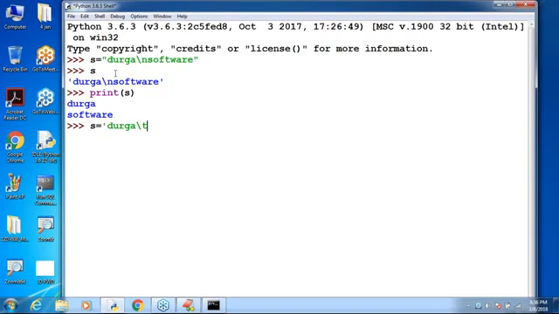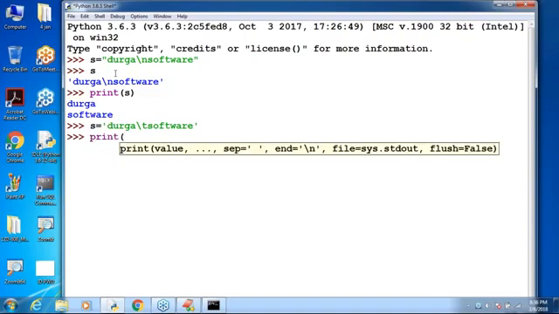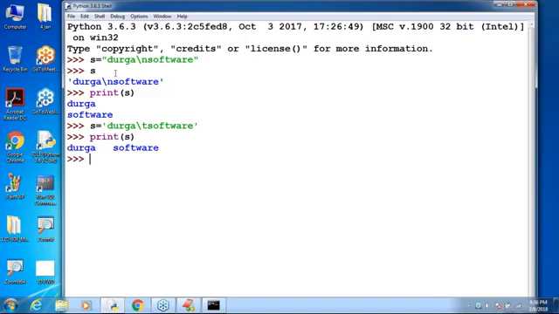S is equal to Durga backslash t software. Are you getting? Durga backslash t software. Then can you please print it? Okay, print it: Durga next software, like that. I hope everyone is able to understand. So these types of things are by default considered escape characters.